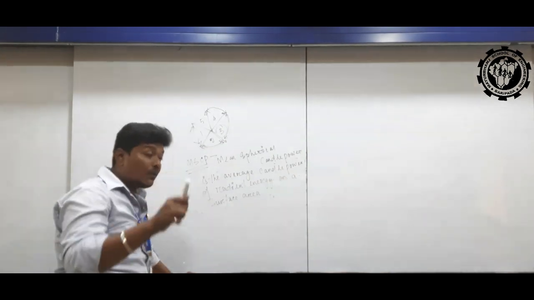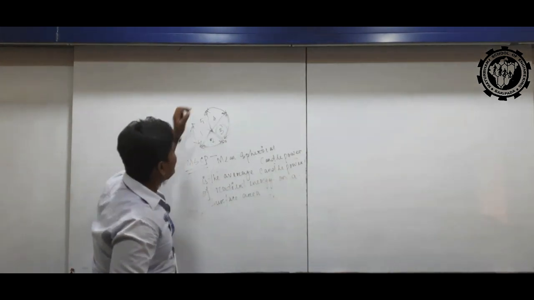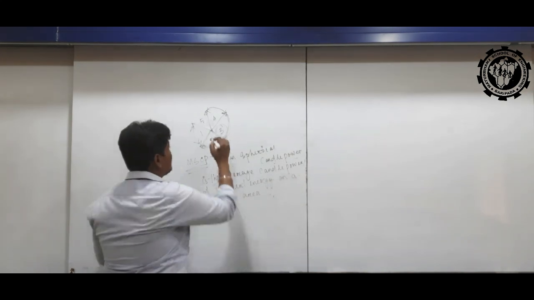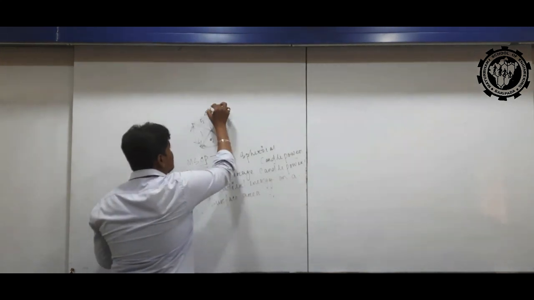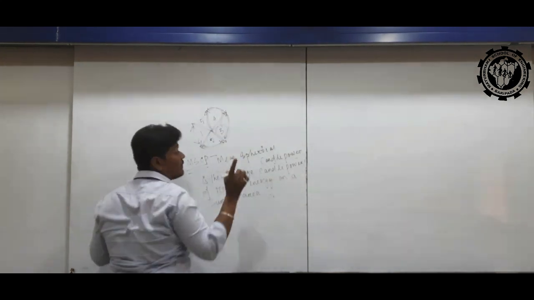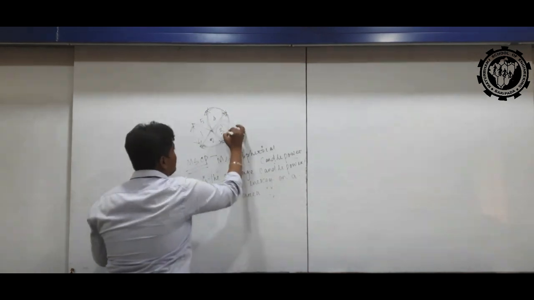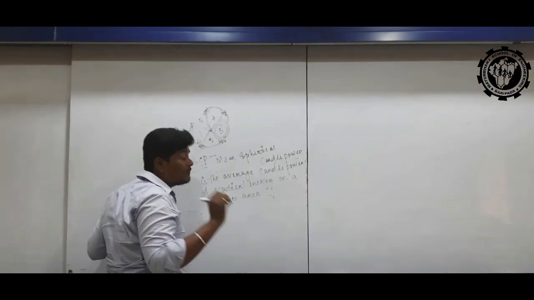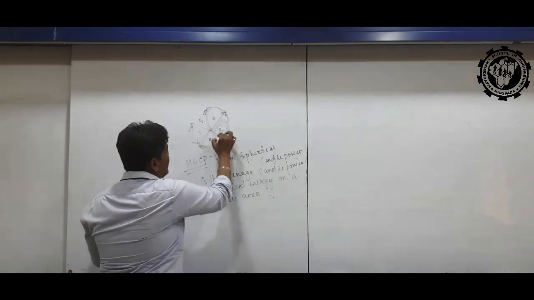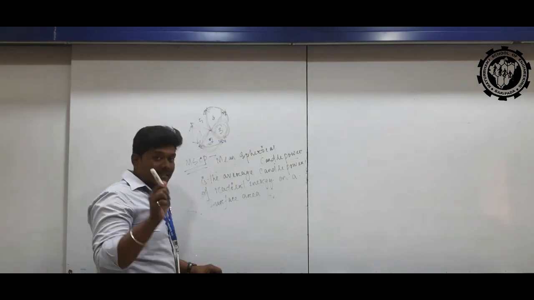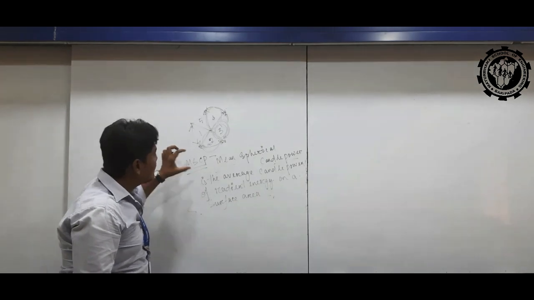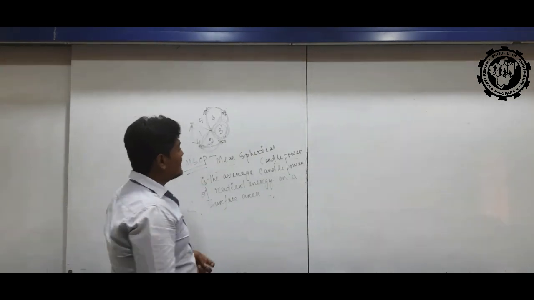Is it clear? So the quantity of light is calculated on four areas, on three areas, on two areas. Is it clear? That is known as MSCP.